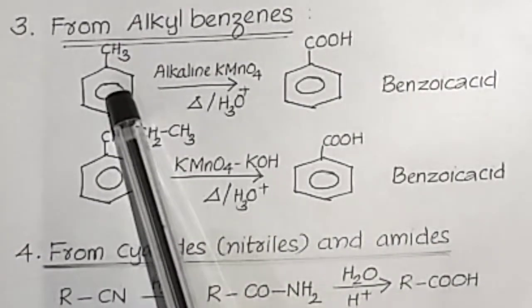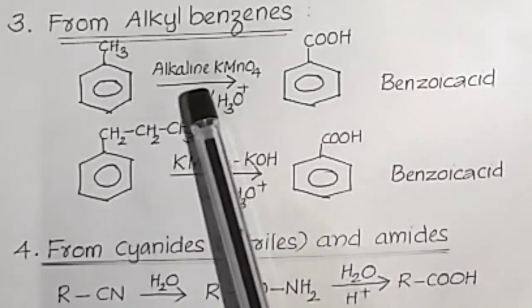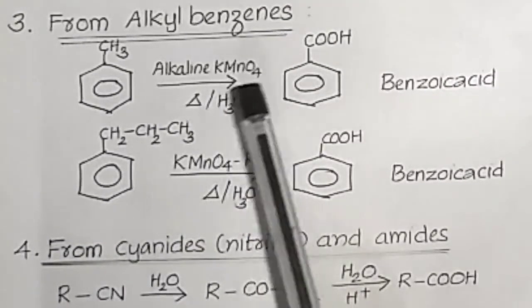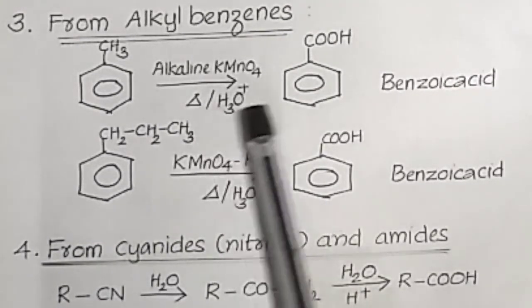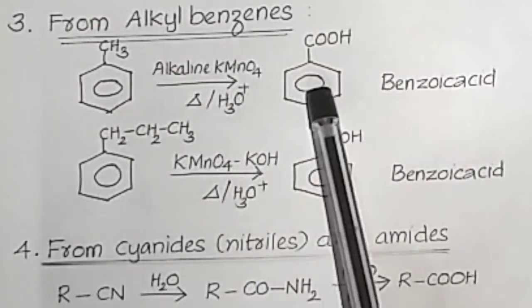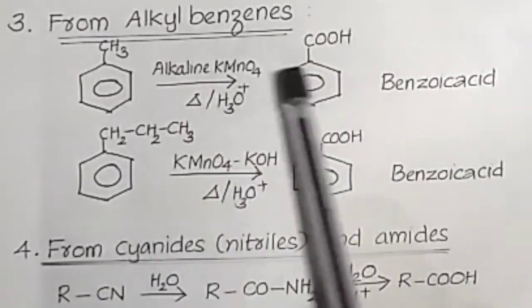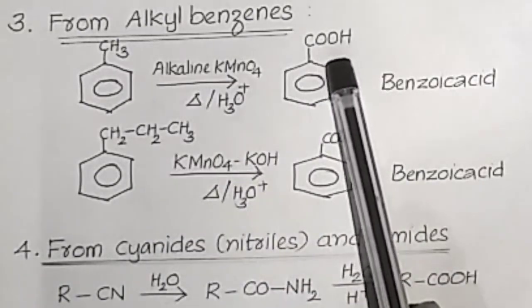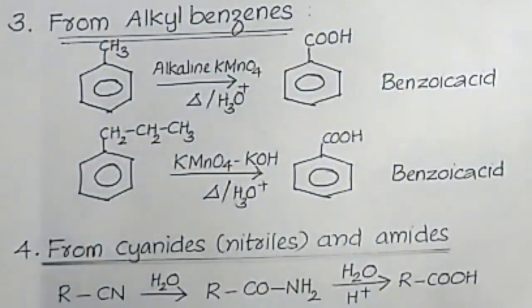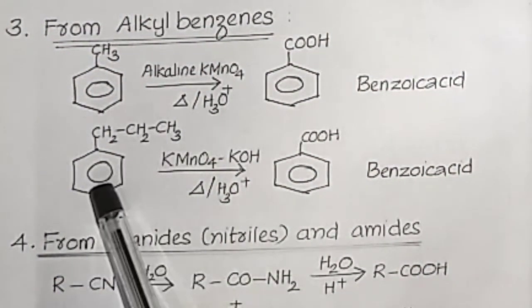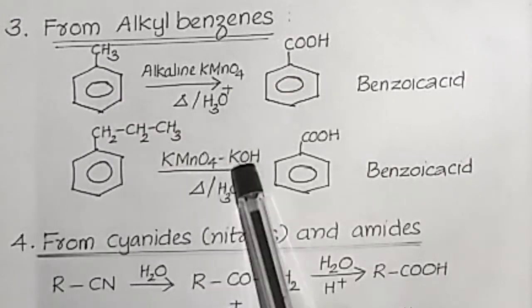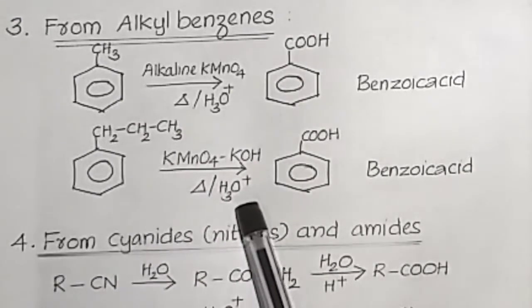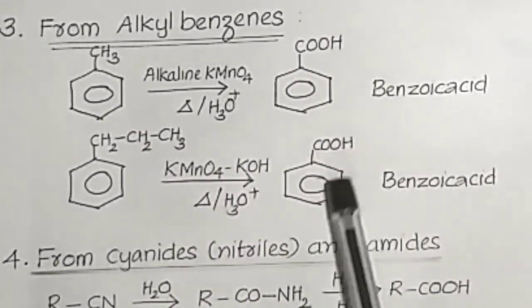Methyl benzene, commonly known as toluene, on treating with alkaline KMnO4 followed by hydrolysis gives benzoic acid. The CH3 group changes to a COOH group. That means hydrogen is removed and oxygen is added, then we get benzoic acid. In the case of propyl benzene also, on heating with alkaline KMnO4 followed by hydrolysis, we get benzoic acid.